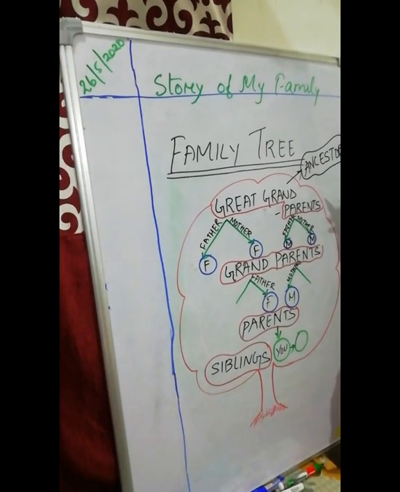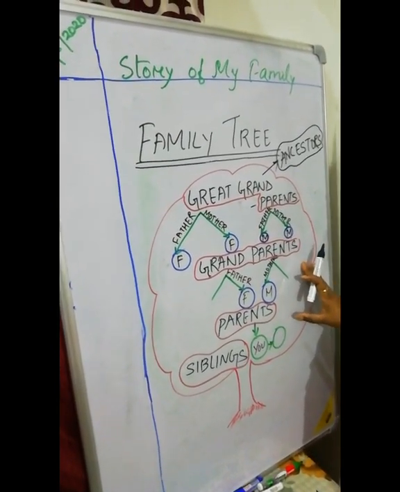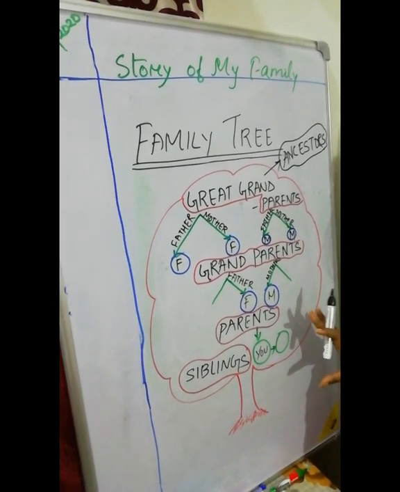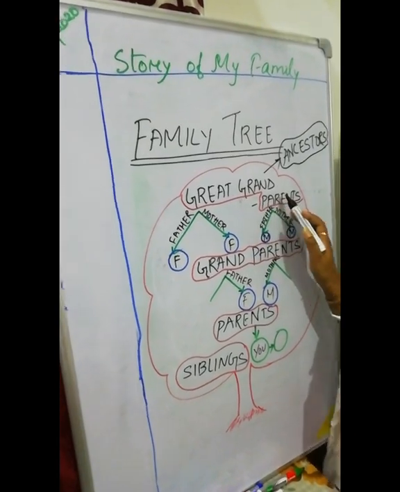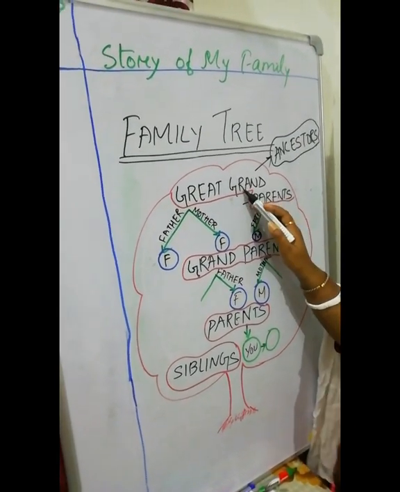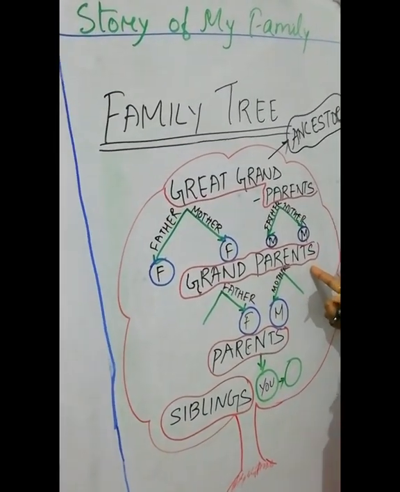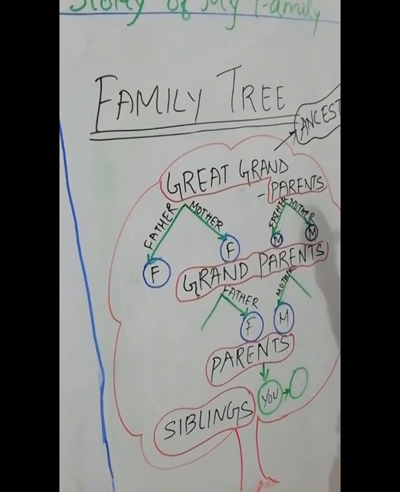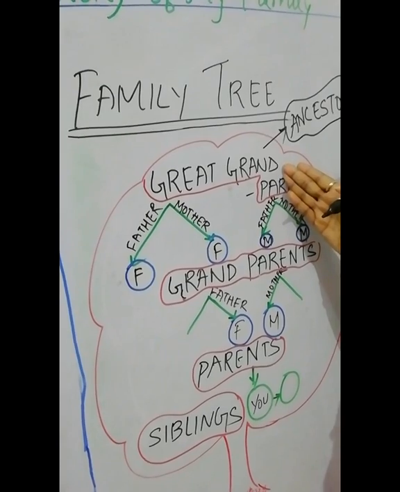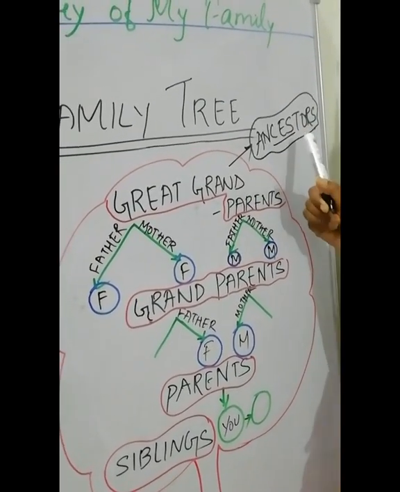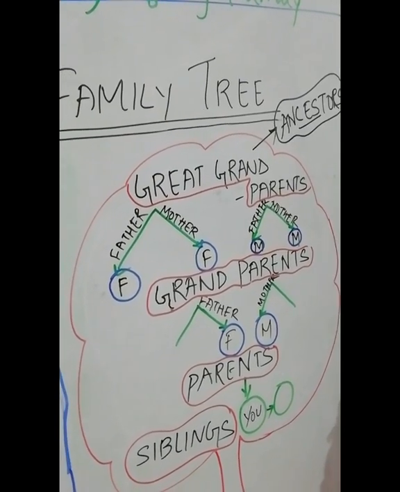Okay students, see here I have drawn a family tree, a small family tree, just for you to understand. First comes our great grandparents. Great grandparents means the parents of our grandparents. Clear? So great grandparents are also called your ancestors. They may be alive till now, they may not be.